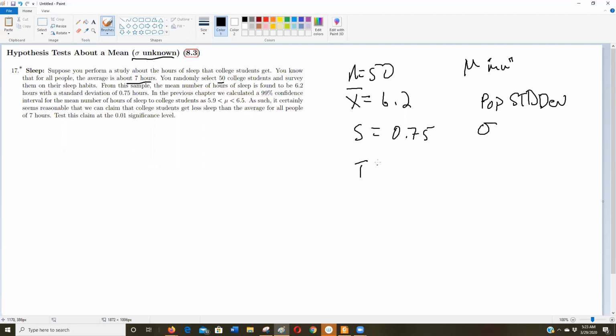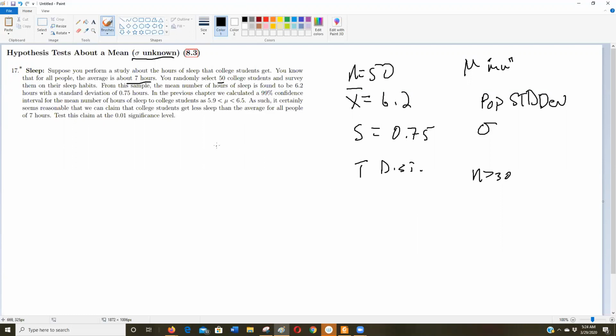Well, there's some things I've got to check first. I mean, make sure the central limit theorem holds, right? So is this a random sample? Well, it tells me it's random, so that's good, right? It tells me right there that it's random. And then n is 50, and as long as n is bigger than 30, we know the distribution of these sample means will make a normal distribution. If you watch that video back when we looked at chapter 6 in sampling distributions about the piles of x bars, we know this pile of x bars for all those samples of size 50 will make a normal distribution. So that allows us to do that.